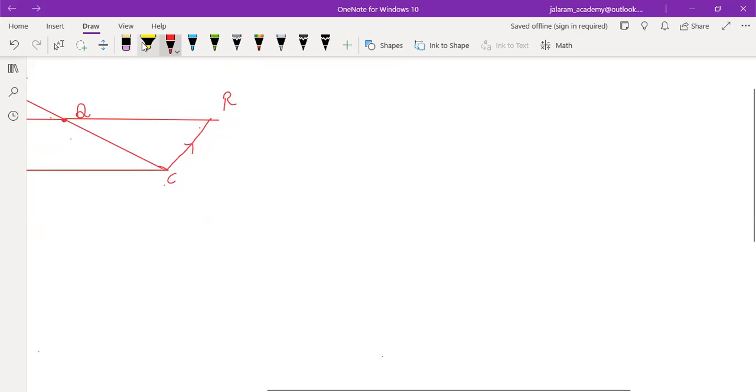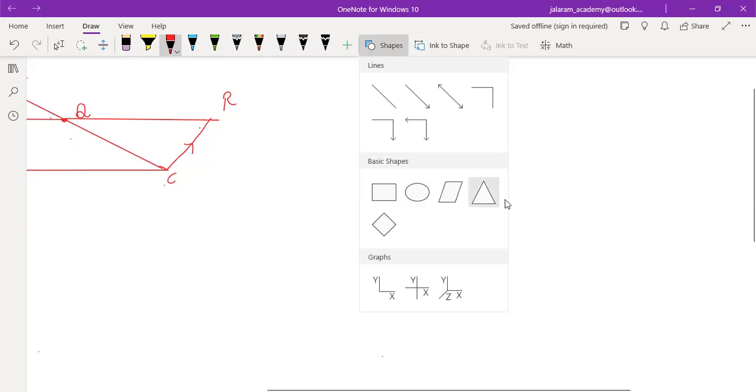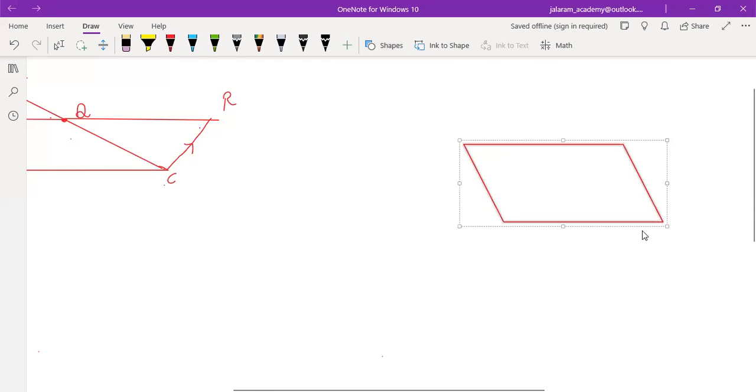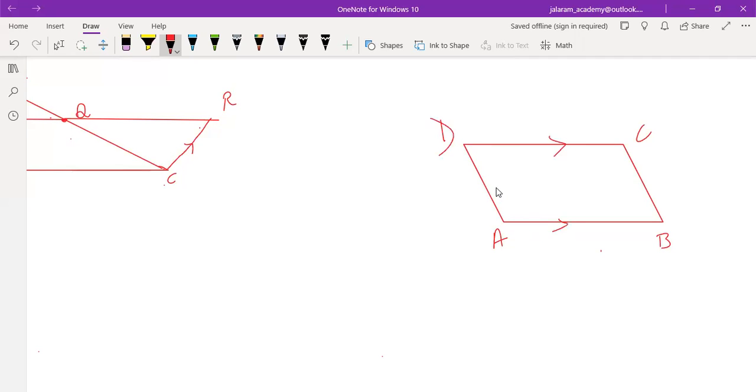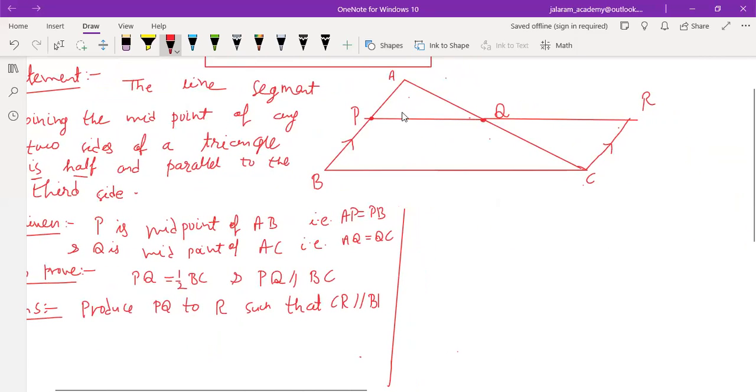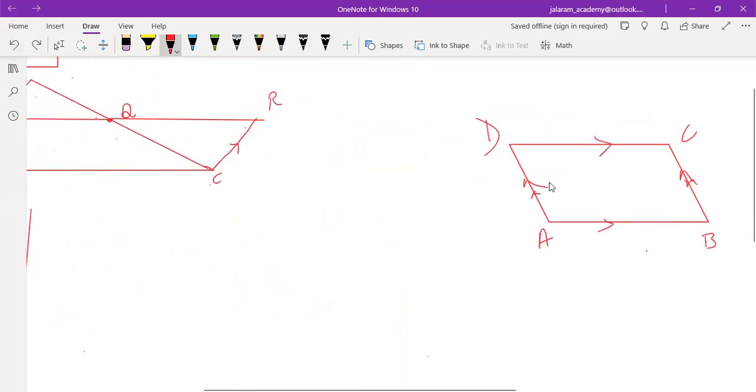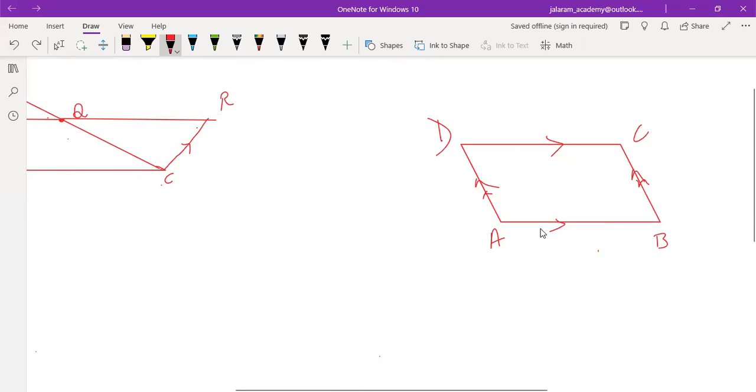Whenever we have to prove that a quadrilateral is a parallelogram, what should we do? Either we prove that two pairs of opposite sides are parallel. This is parallel to this and this is parallel to this. This is the definition of a parallelogram, that opposite sides are parallel to each other. But in this, I have to prove that PQ is parallel to BC. So we cannot use this. So leave this theorem. And one more theorem I have told you. Can you tell the statement?